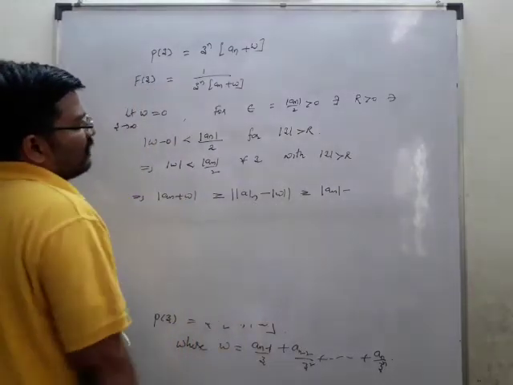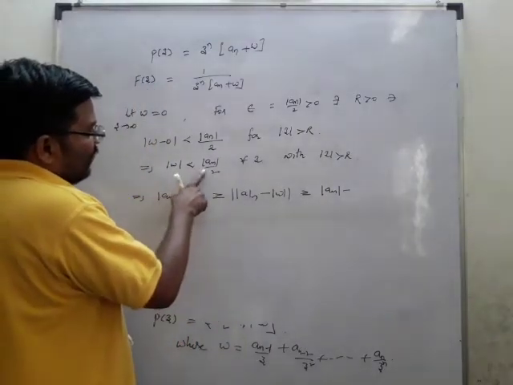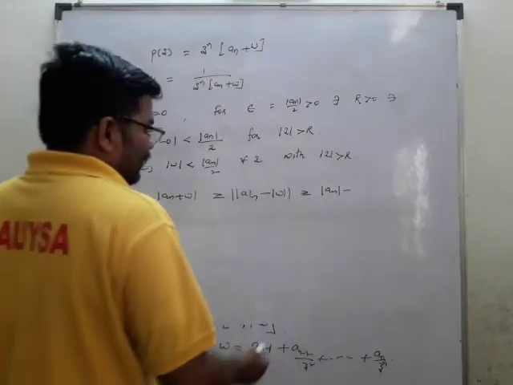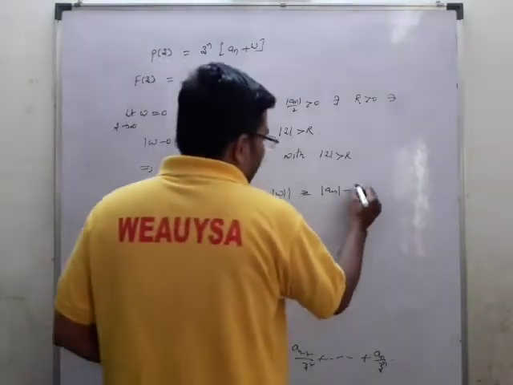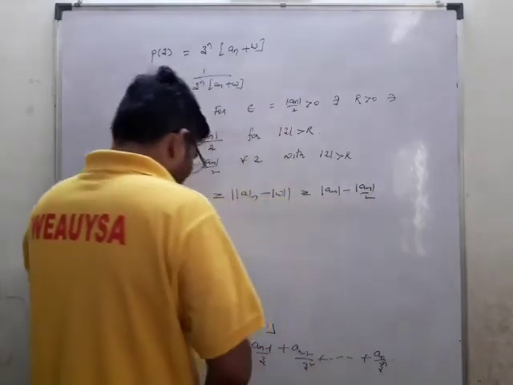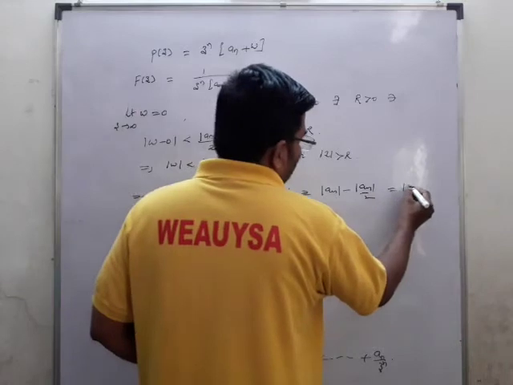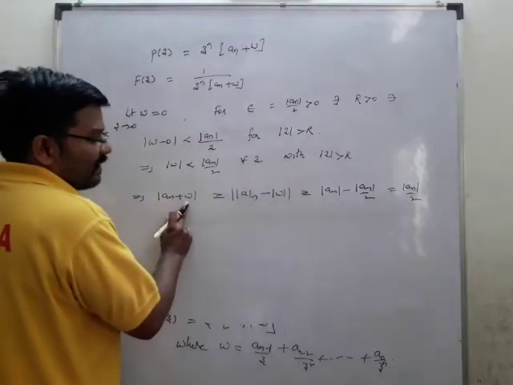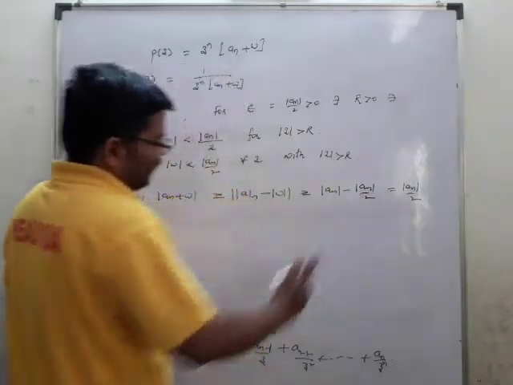Mod w is less than mod a n by 2. So what I will write here is greater than mod a n by 2. So you get mod a n plus w is greater than mod a n by 2.